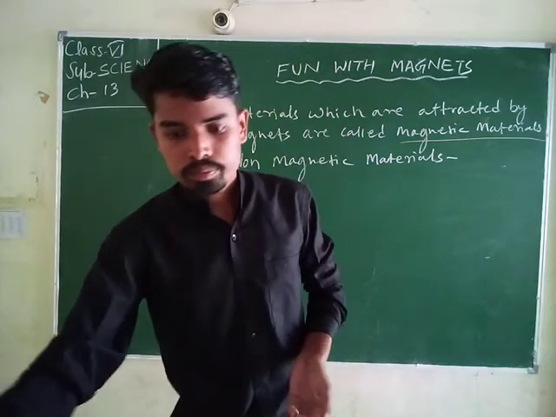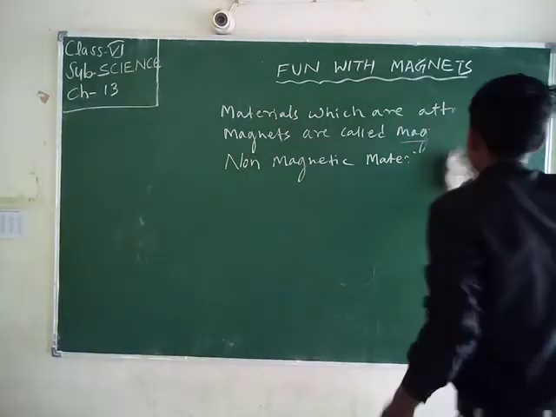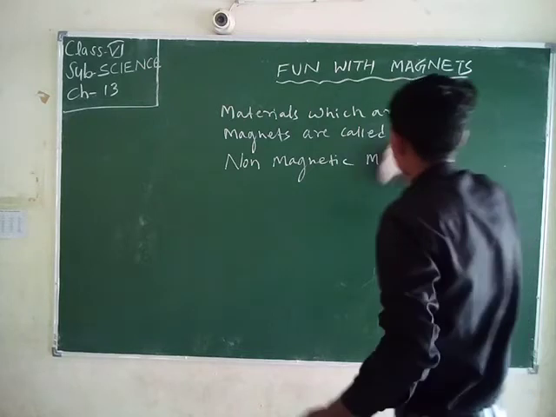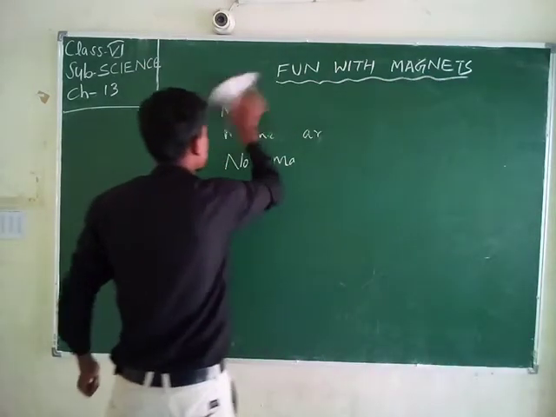Now we are going to discuss the types of magnets. Magnets are mainly of two types: one is the natural magnet and the other is the artificial magnet.